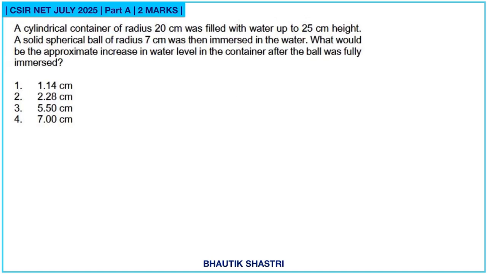Next question. A cylindrical container of radius 20 cm was filled with water up to 25 cm height. A solid spherical ball of radius 7 cm was then immersed in the water. What would be the approximate increase in water level in the container after the ball was fully immersed? So the volume of that ball will be equal to the increase in volume. So delta V will be equal to 4/3 pi r1 cube, and that will also be equal to the increase in volume, which is pi r square delta H.